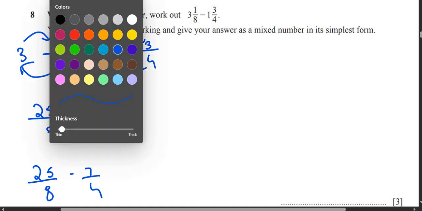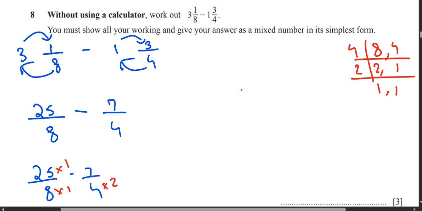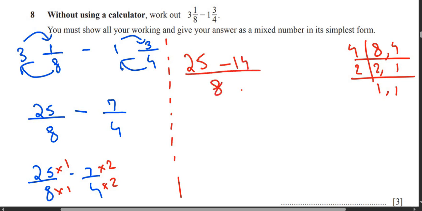Now you guys will take LCM. LCM is going to be 8, but I'll show you guys how. You can say 4 twos are 8, 4 ones are 4, and then 2 ones are 2. So you will multiply this with 1 because LCM is 8, 8 ones are 8, and 4 twos are 8, so 7 twos are 14 as well. Then it becomes 25 subtracted from 14 upon 8. So 25 minus 14 is 11. It is 11 upon 8.